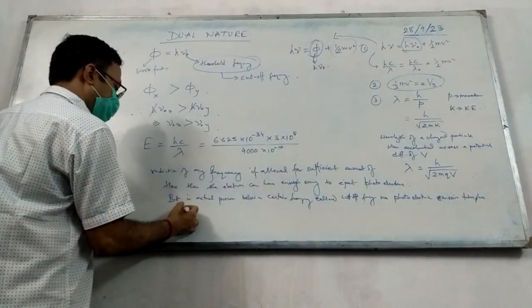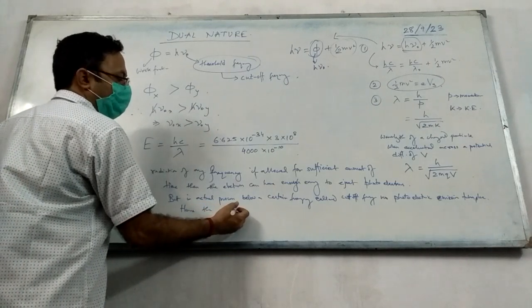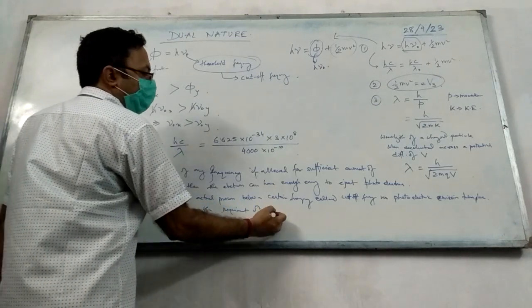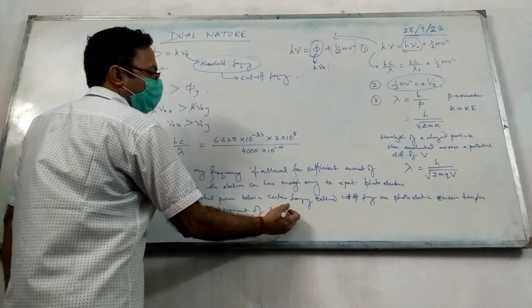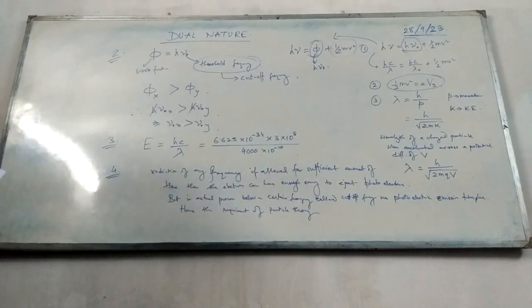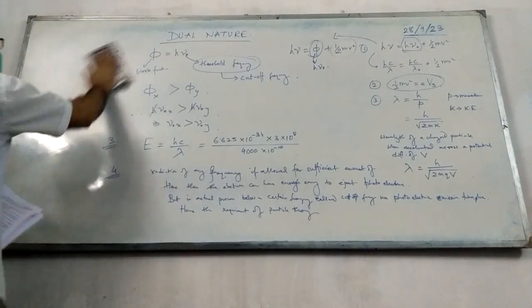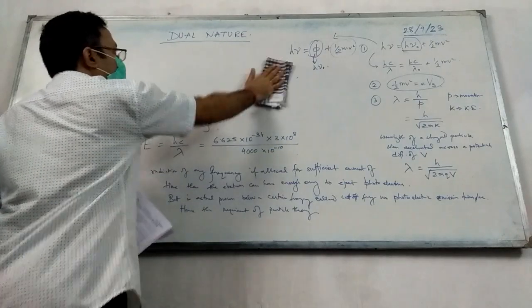Hence the requirement of particle flow. Clear? Is everyone done?